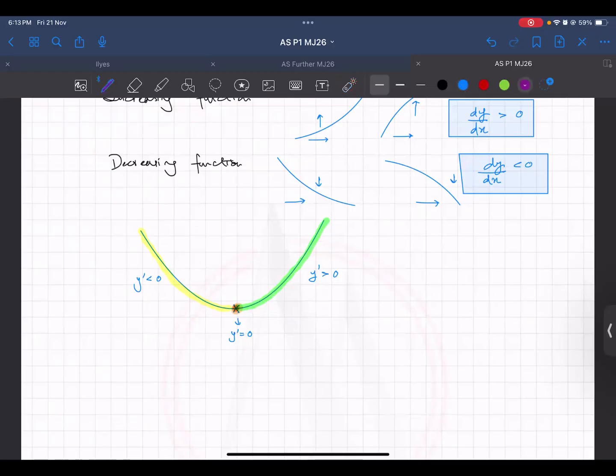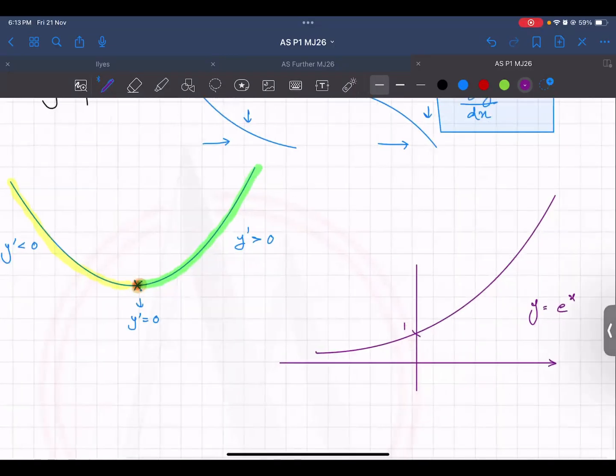What type of a graph is this? This is an exponential graph, the graph of y equals e power x. For all values of x, you can see the graph is going up, isn't it? Always going up.